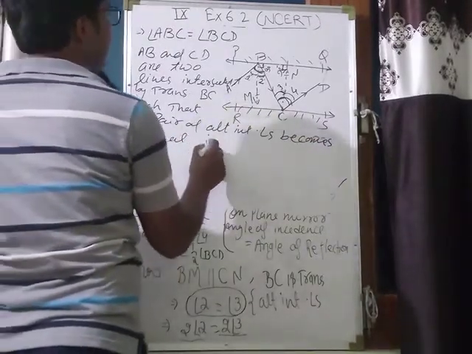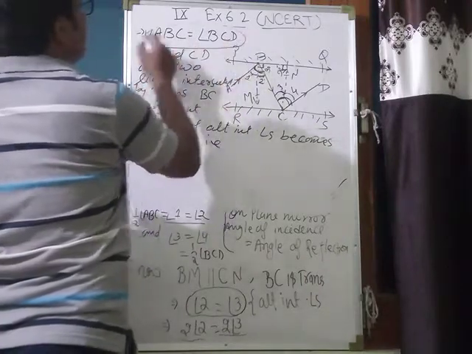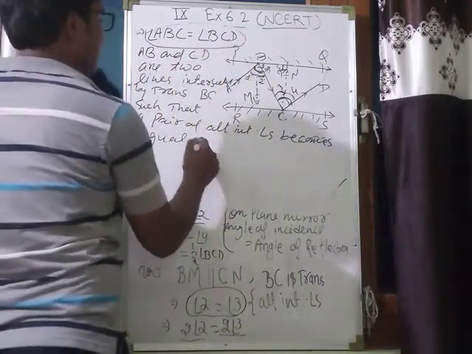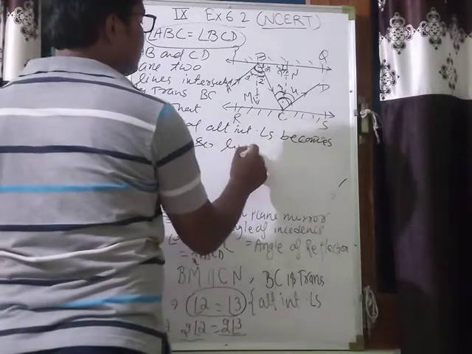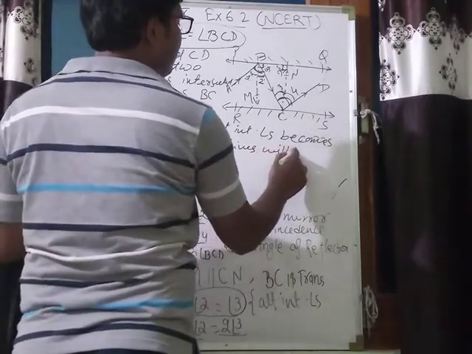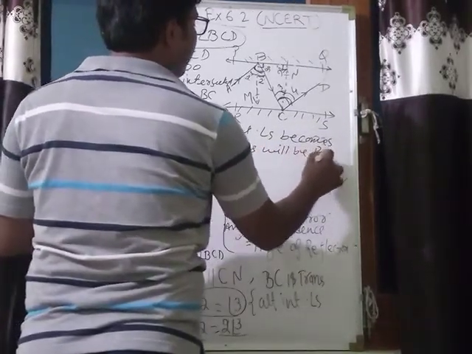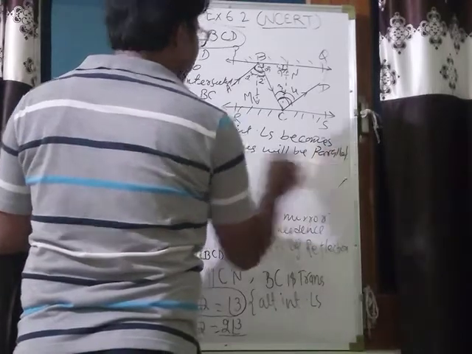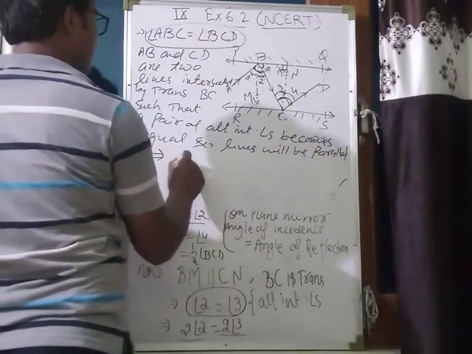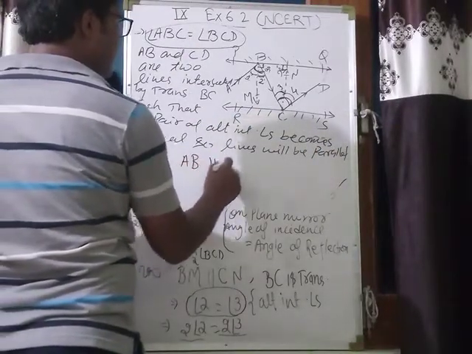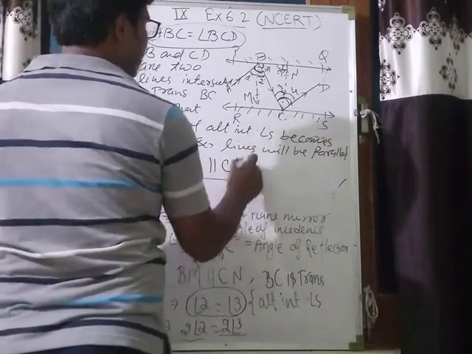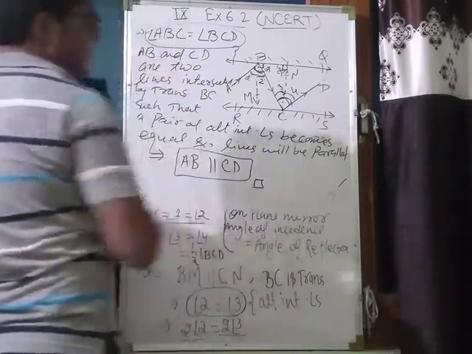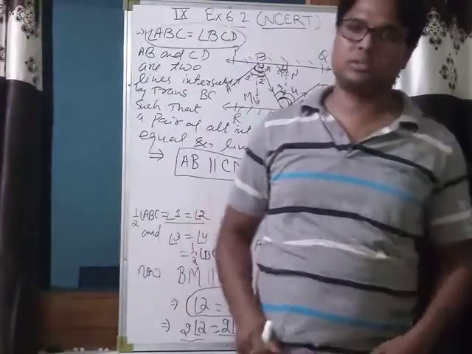Okay, that is, you can see this one. So lines will be parallel. Okay, that's why we can conclude that AB will be parallel to CD, which the question wants us to prove. Okay,